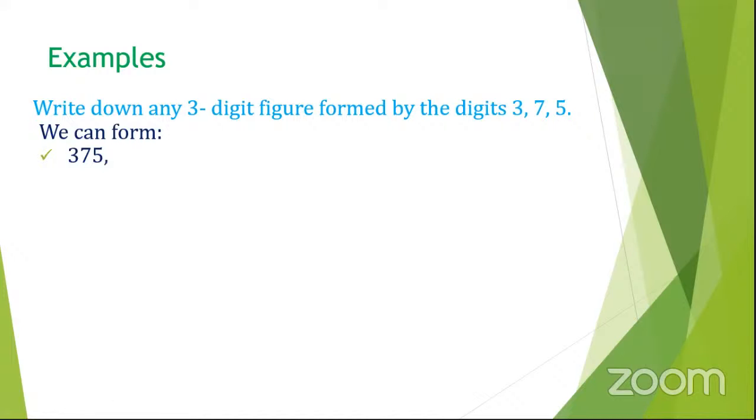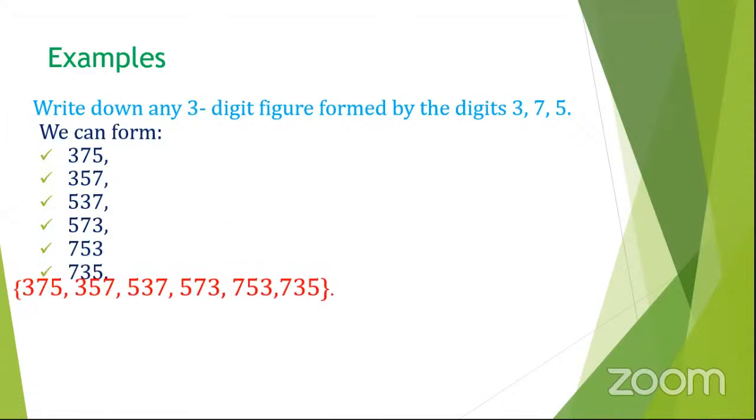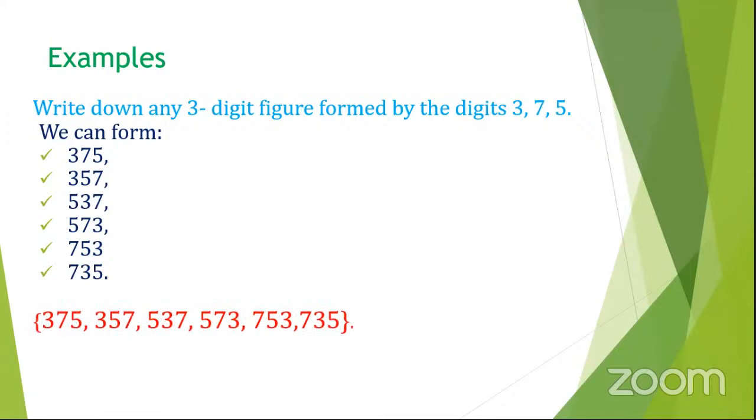We have 375, 357, 537, 573, 753, and 735. Then after writing the ones you have formed, you put them in a list, and that's how the list will look. That's when they don't specify that we want the largest, the biggest, or the smallest. That's how best we can do it.